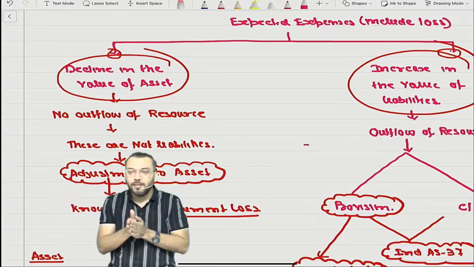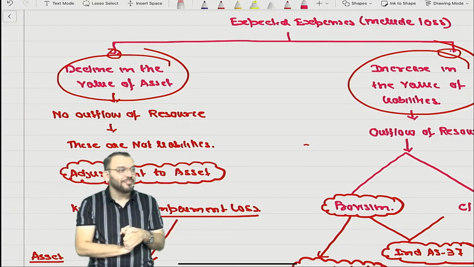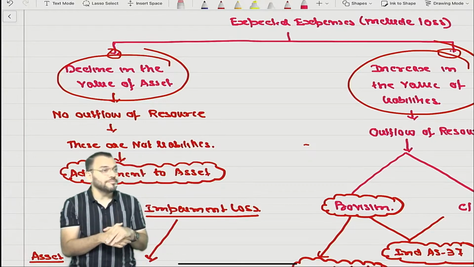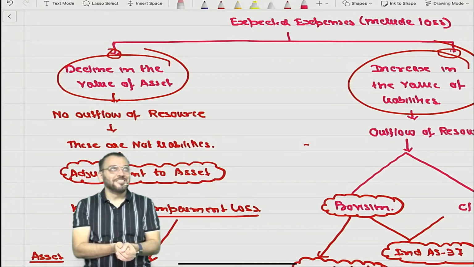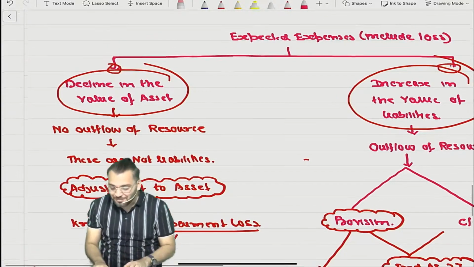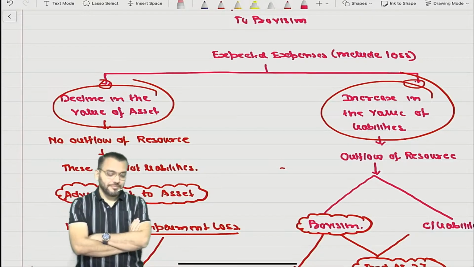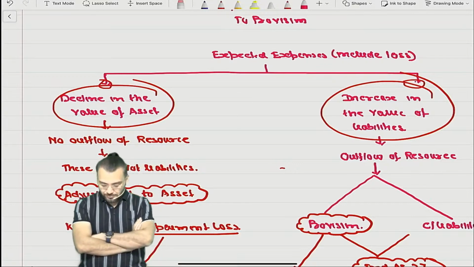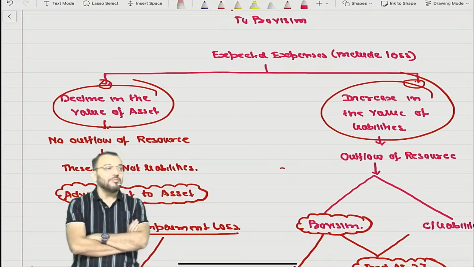Okay? So now, provision for depreciation, you all know. Anyone who doesn't know provision for depreciation? Silent like this. You are now thinking what question will be asked. Will provision for depreciation come in the first part or the second part?